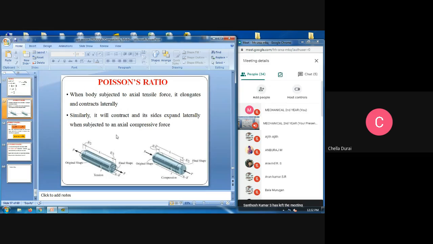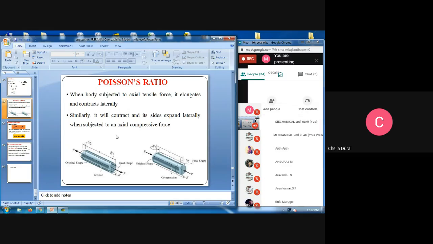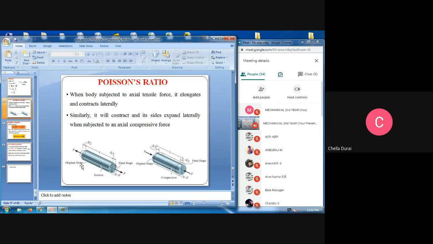Therefore, you see the picture, with the original shape of the component, we are applying the tensile force. We are pulling the particular component, and when we release the load, or compress it, the original shape is deformed. According to the deformation, we can get the Poisson ratio value.